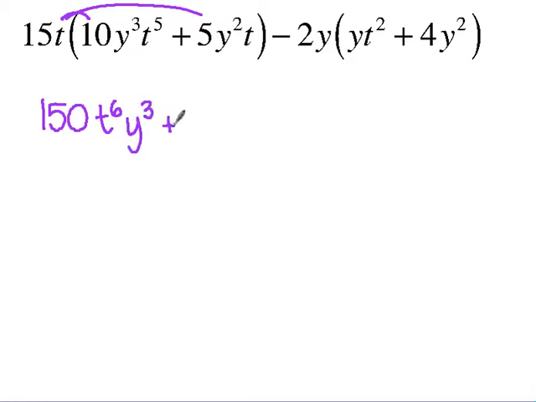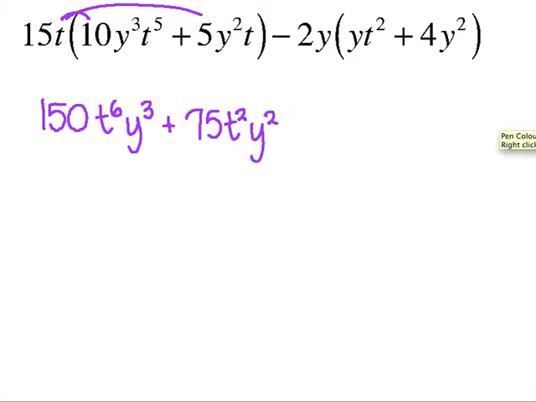Okay, so see how that works? Break it down, just look at them individually. So 15 and 5 now, what does that give me? 15 times 5 is? 75. Nice job. Let's combine how many t's we have. 2. And then how many y's? 2.